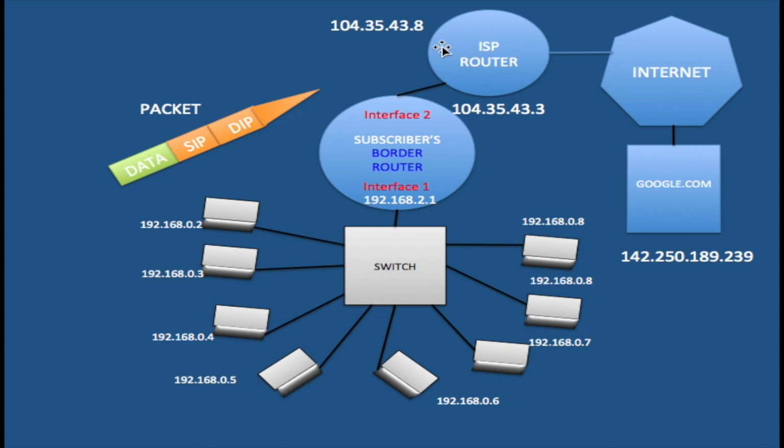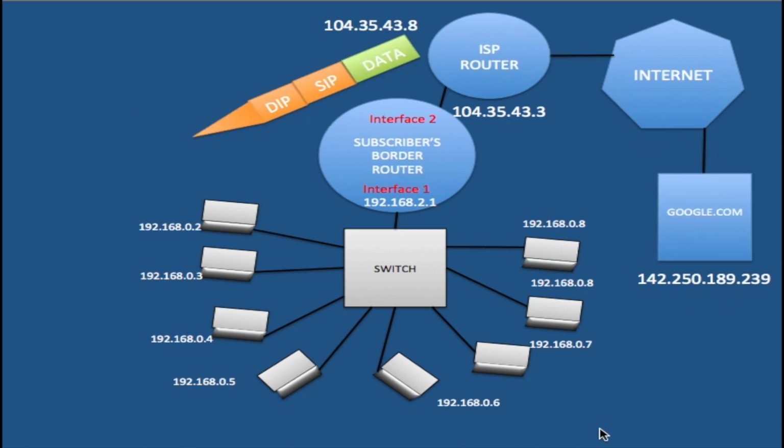When the ISP's router receives this packet, it will take a look at the source IP address again. And if this source IP address was not changed from the private IP address, this packet would be blocked right here. So that would be the end of it. However, because this source IP address was changed to the public IP address here of the interface, this packet would be allowed through all the way to google.com.